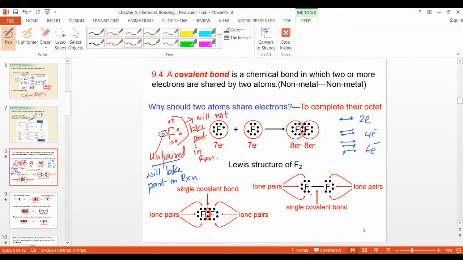Remember that. The question will be asked: fluorine or nitrogen or oxygen, which can form a double bond or triple bond or single bond. So you should know this idea from the group. If it has one valence electron, the 7th group, it will only make a single bond.